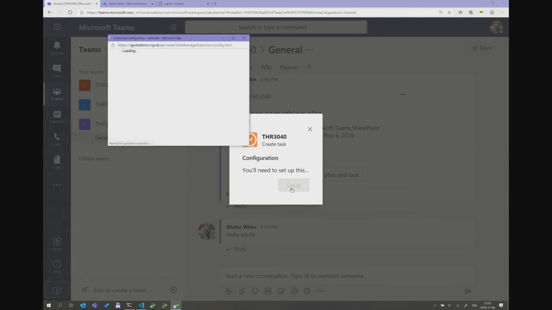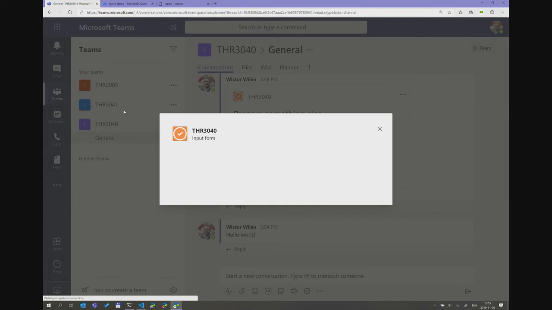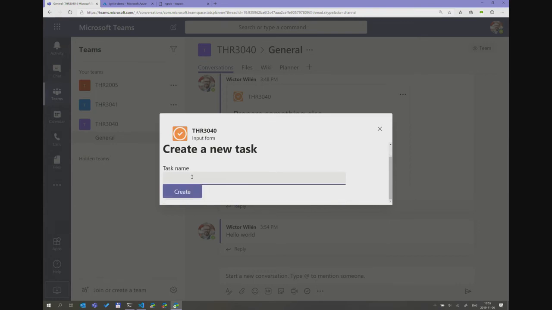And the reason I need to do this, it's a bit small here, is that I wanted to have a configuration option here. When I create a task, should we include a link to the conversation and those kind of things? So you can have your configuration options in there. So let's save. And once that is done, it will actually open up my task module and load my task. And I'm creating a name, a new task, which will be created.